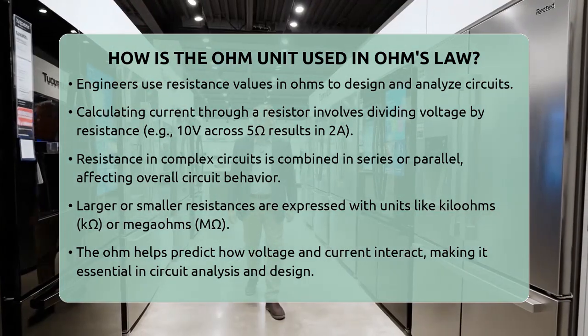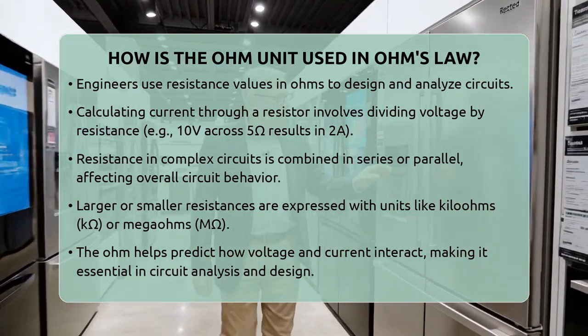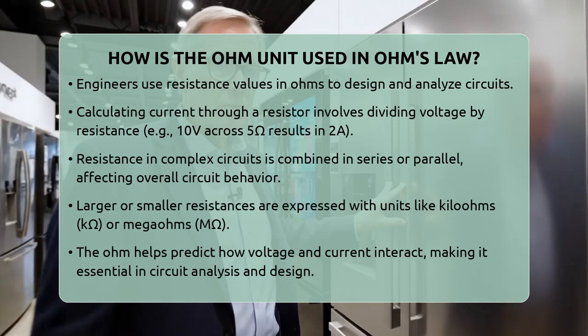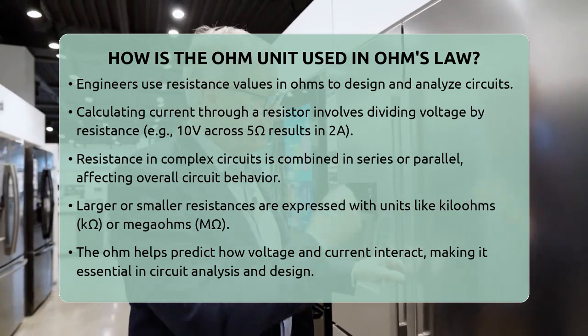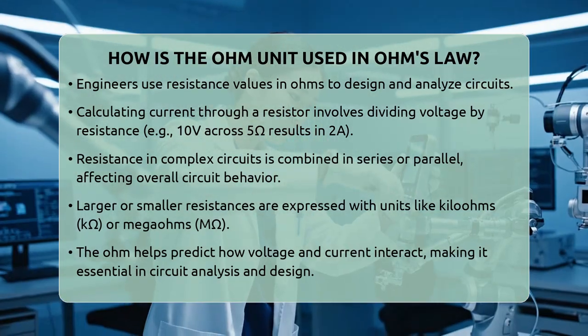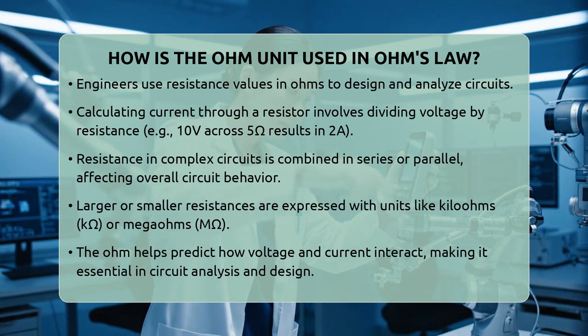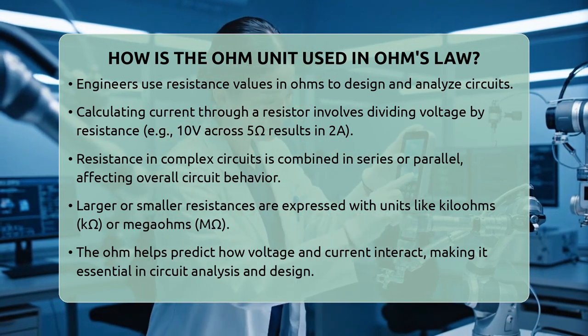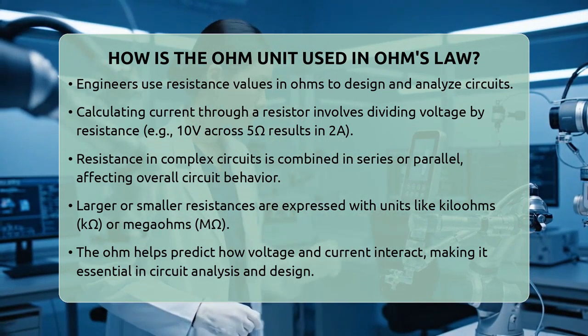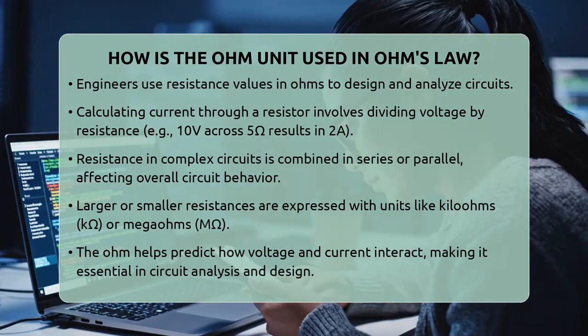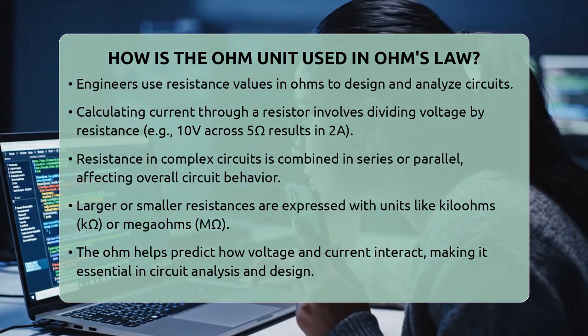Sometimes, resistances are very high or very low. To handle these, engineers use multiples like kiloohms or megaohms. A kiloohm is 1,000 ohms, and a megaohm is 1,000,000 ohms. These units make it easier to work with a wide range of resistances in different applications.